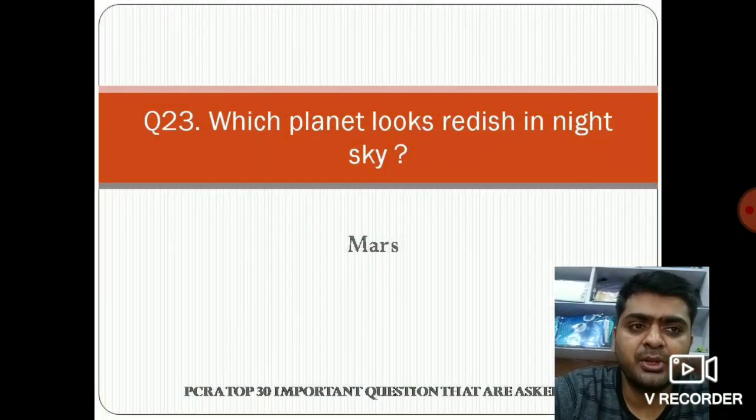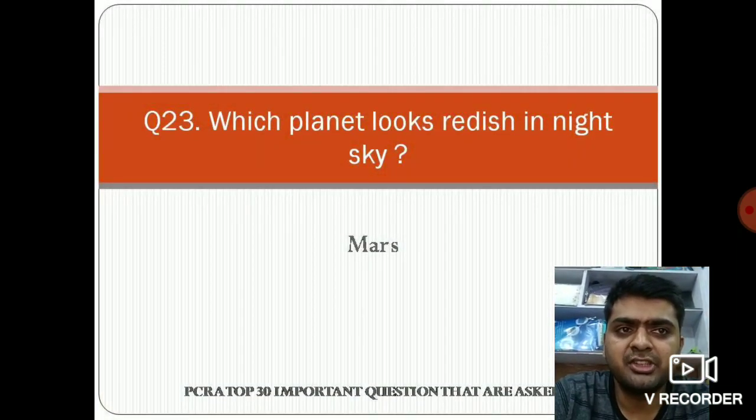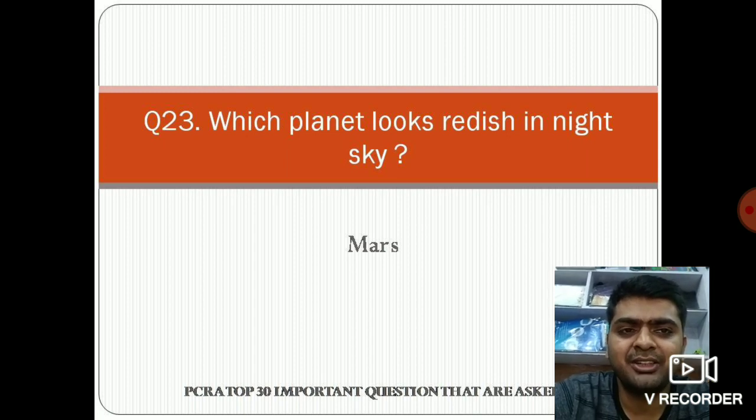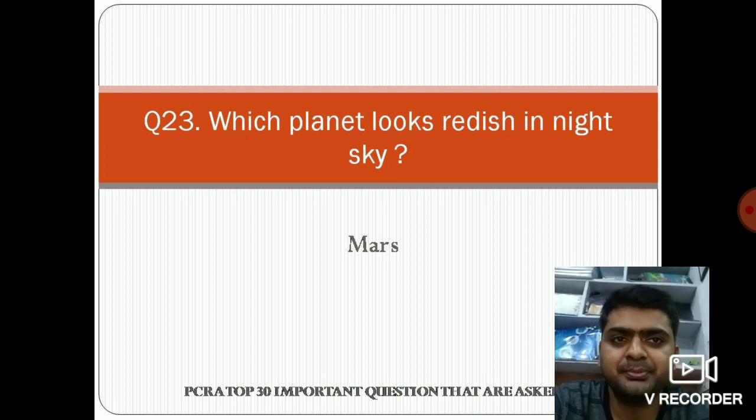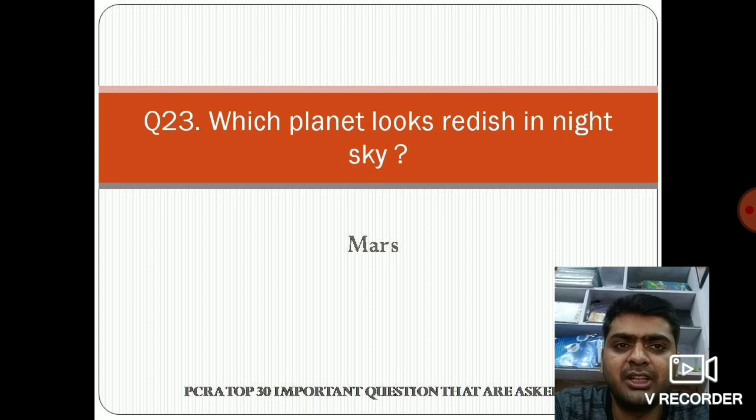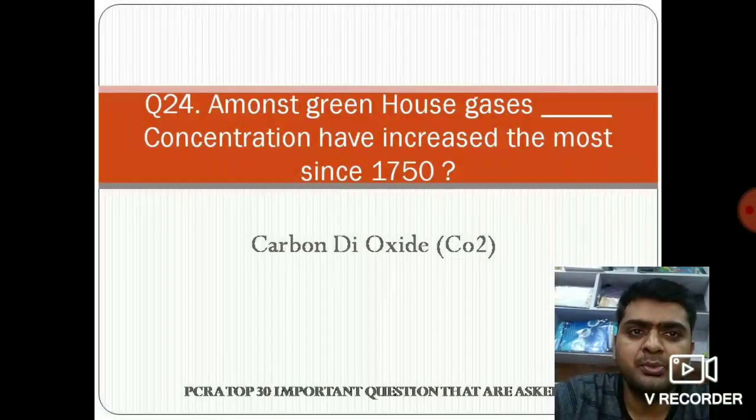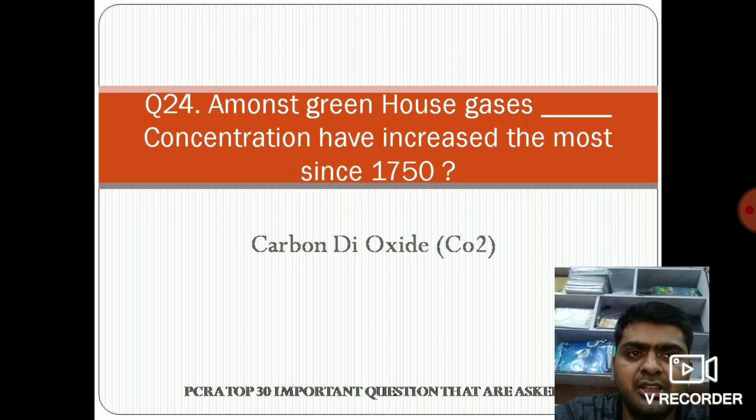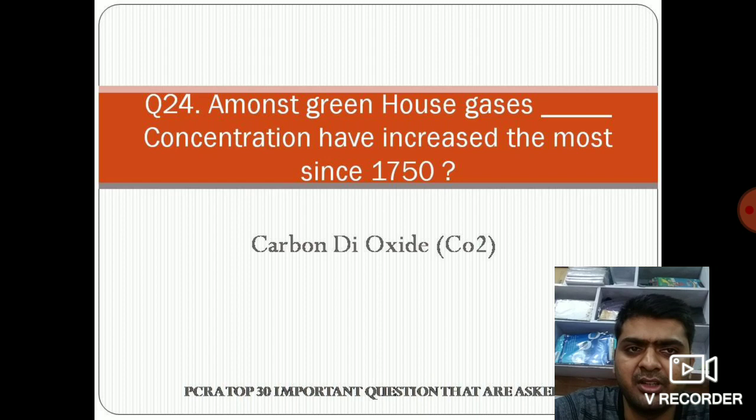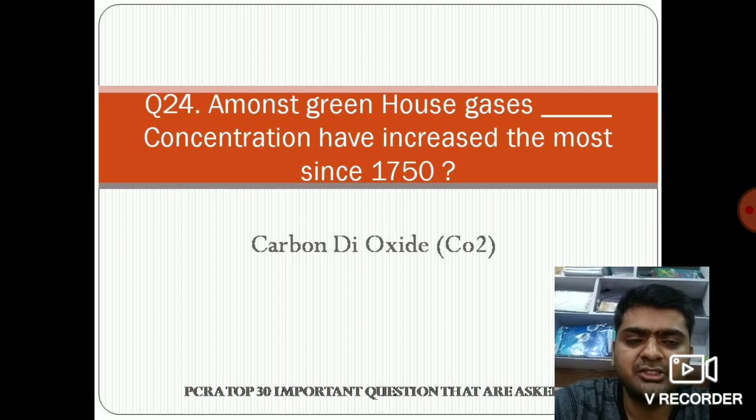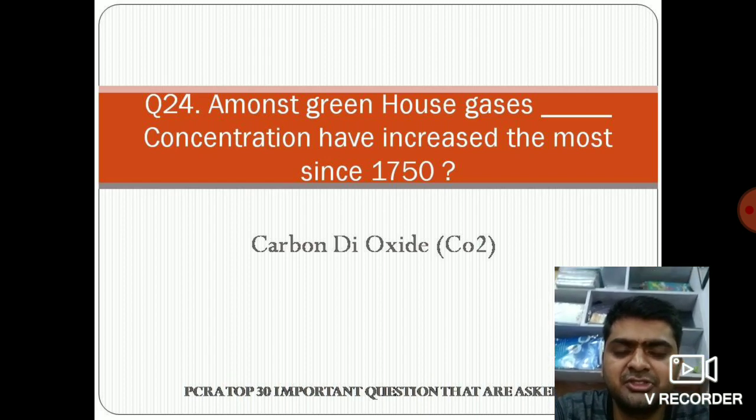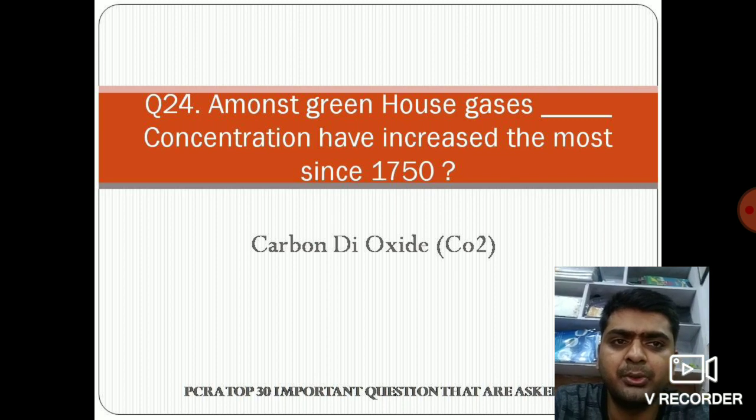Next question is question 23. Which planets look reddish in the night sky? Yes, the reddish planet will be the Mars. When you look in the night sky, it will appear reddish in color. Question 24. Amongst the greenhouse gases, concentration have increased the most since 1750. Which gas concentration increased? So the answer is carbon dioxide, that is CO2.